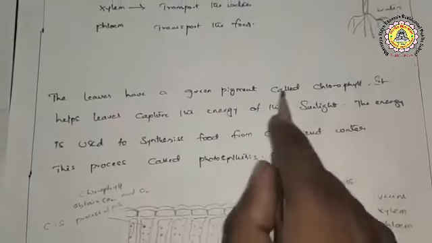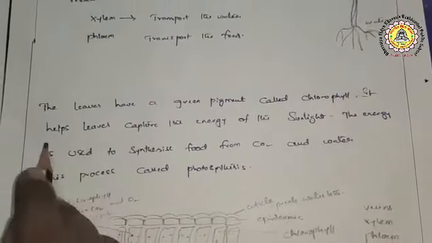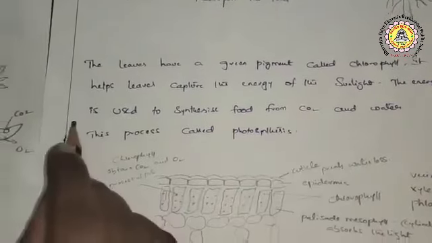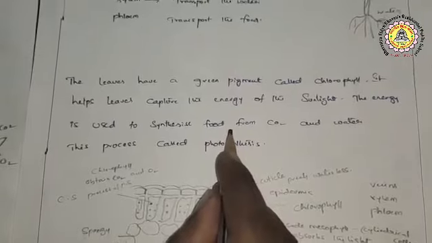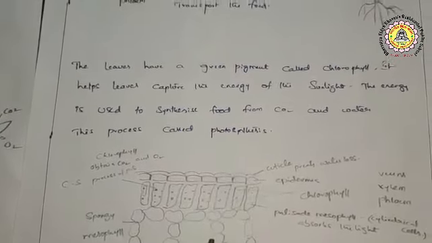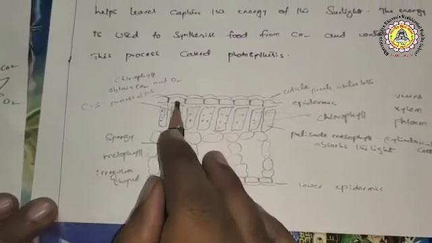The leaves have a green pigment called chlorophyll. It helps leaves capture the energy of the sunlight. The energy is used to synthesize food from CO2 and water. This process is called photosynthesis. First we observe the inner structure of the leaf.